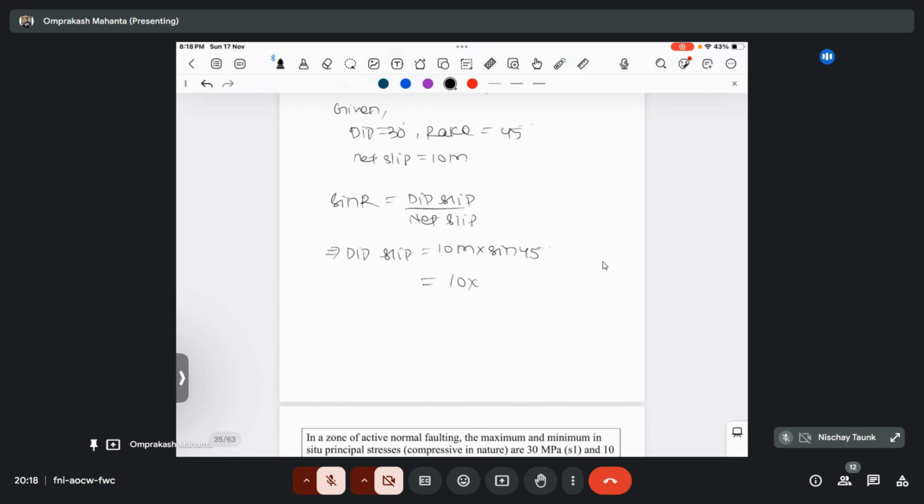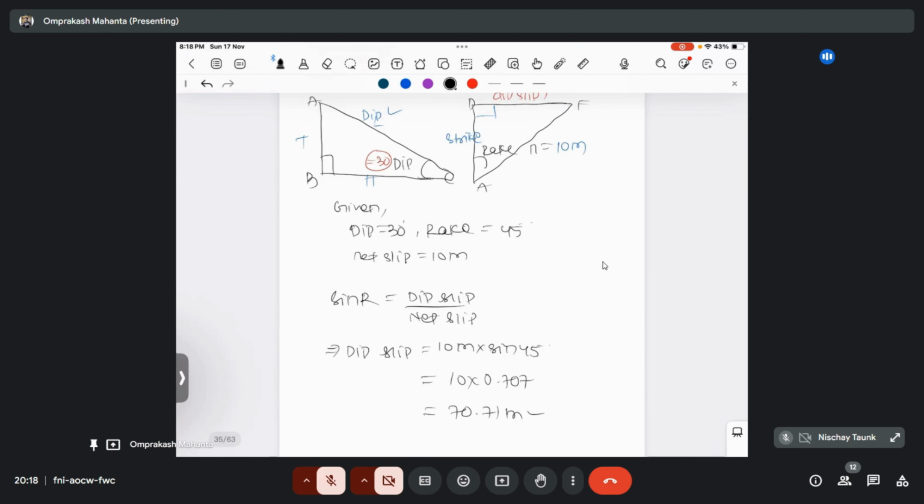That will become 10 meter into sine 45, the value is 0.707. It will give 7.071. So this is your dip slip component.